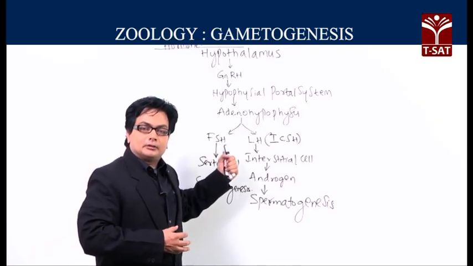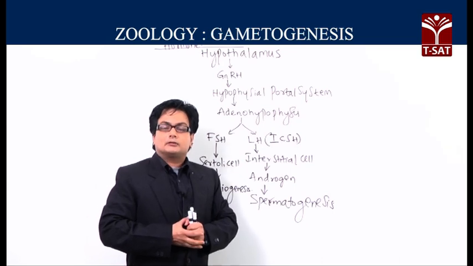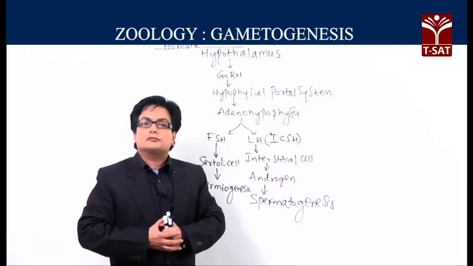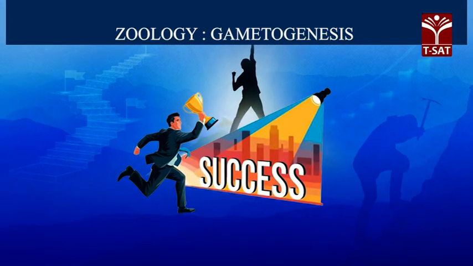FSH, another gonadotropin, will act upon the Sertoli cells and will be influencing the process called spermiogenesis. So, this is about the effect of hormones on the process called spermatogenesis.